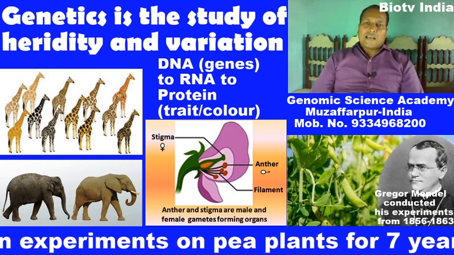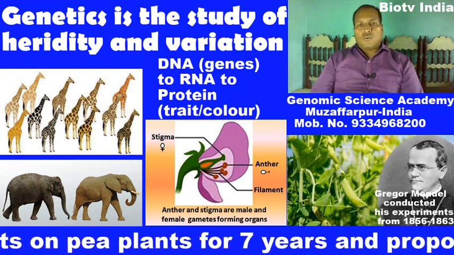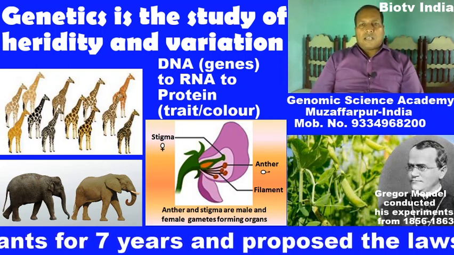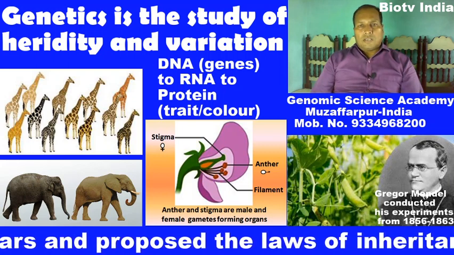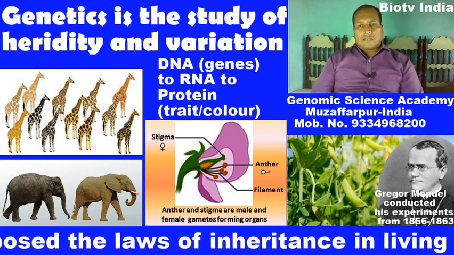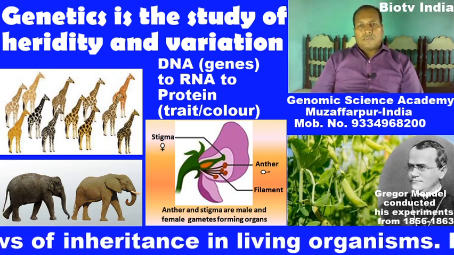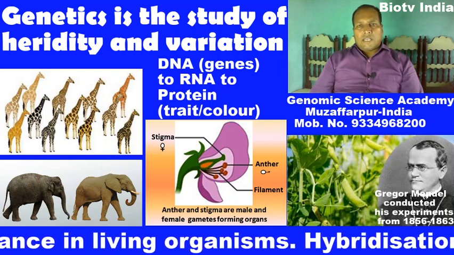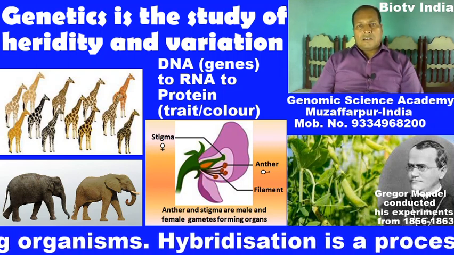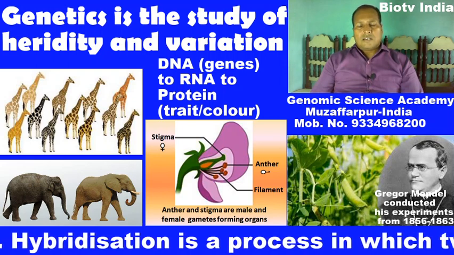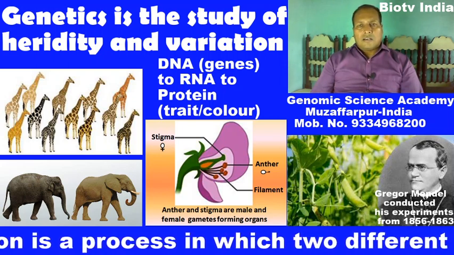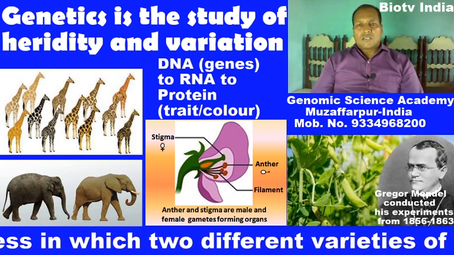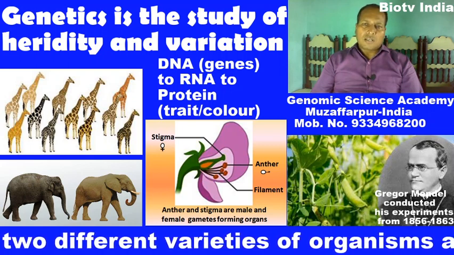Now, what is gametogenesis? So, this video includes the concept of inheritance, which occurs during the process of sexual reproduction.